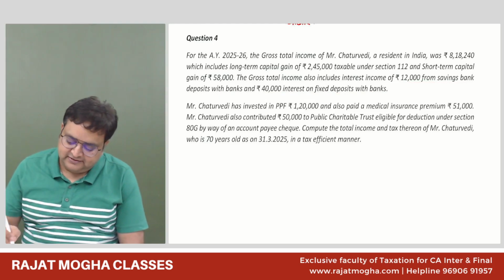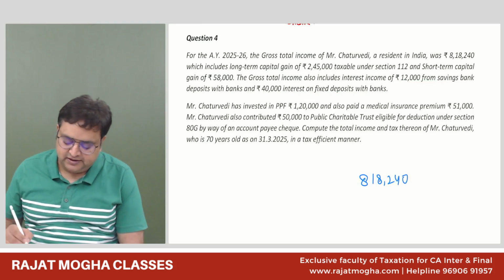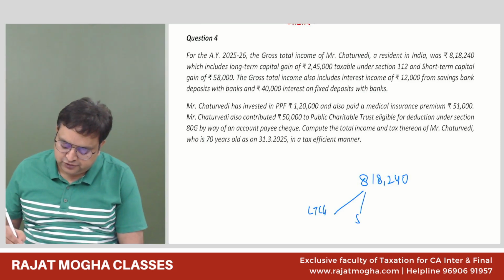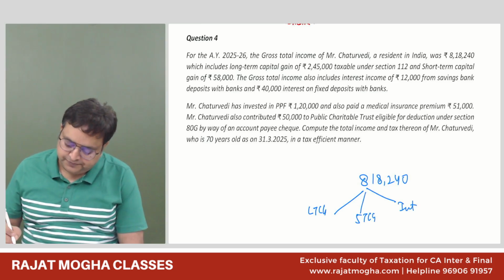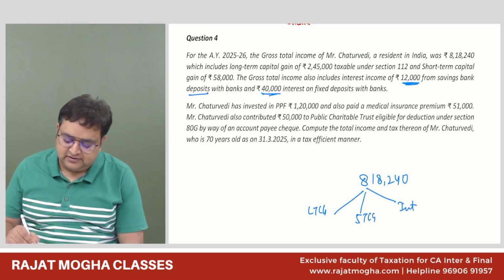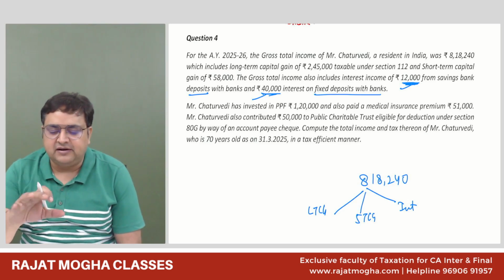So my gross total income of 8,18,240 includes long-term capital gain, short-term capital gain, and interest also. This is 12,000 plus 40,000, so it is 52,000 interest on deposits.